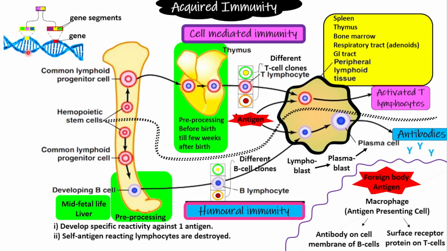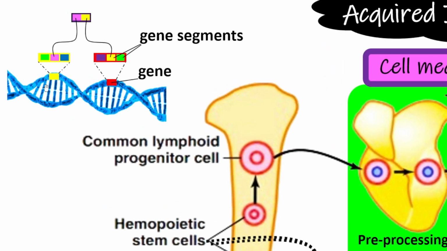Now, the question is, do all these different types of clones have a specific gene for them? For instance, if there are 100 types of clones of T cells, are there 100 different types of genes for these T cells and hundreds of different types of genes for these different clones of B cells? The answer is, it's not regarding different types of genes. Each clone doesn't have a different type of gene. Rather, each clone has a different combination of gene segments.